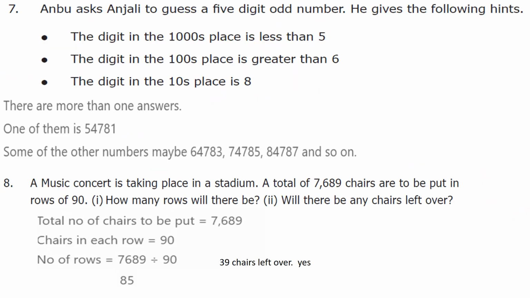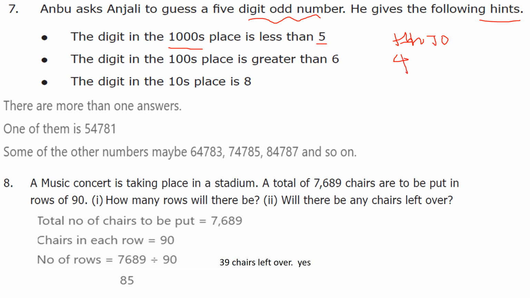Anbu asked Anjali to guess a 5-digit odd number. He gives the following clues or hints. The digit in the 1000s place is less than 5. So the 1000s place is less than 5, which means we can take 4 or 3, any one. So I put 4 here.